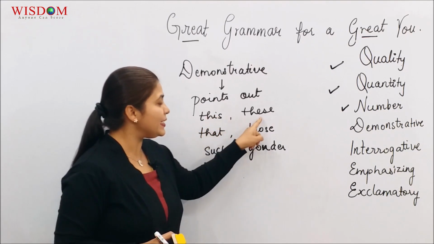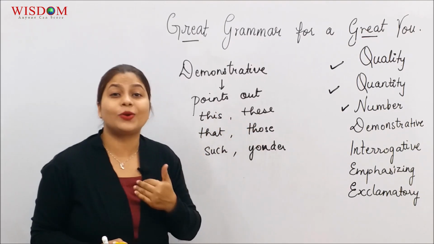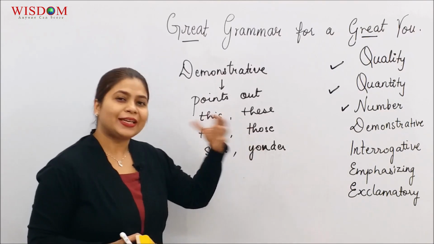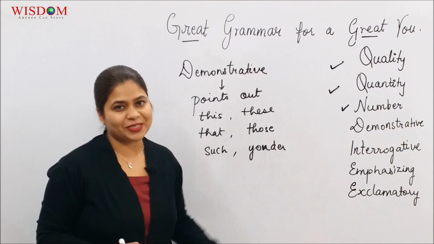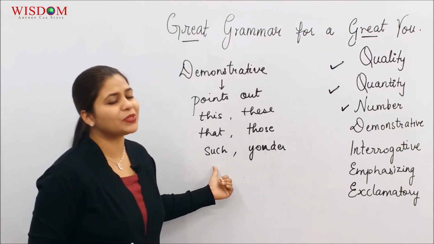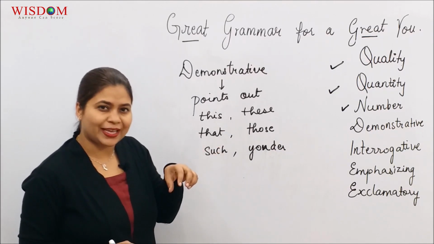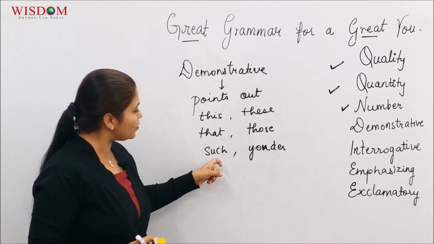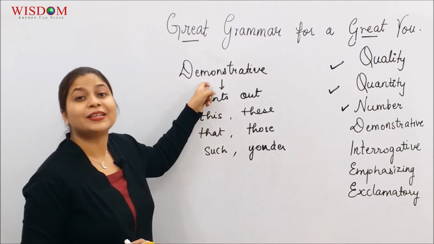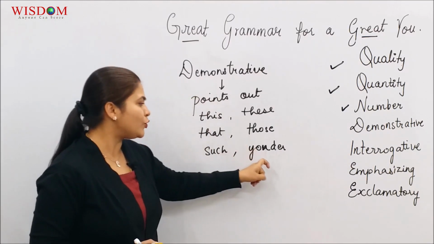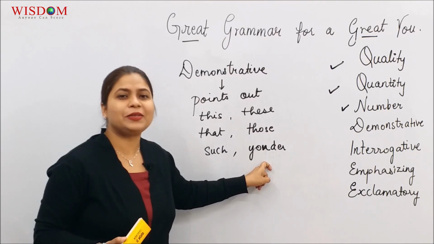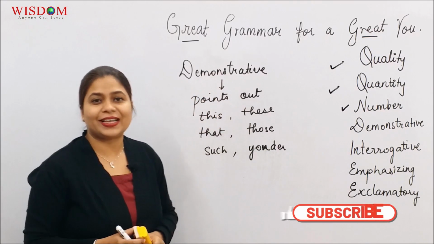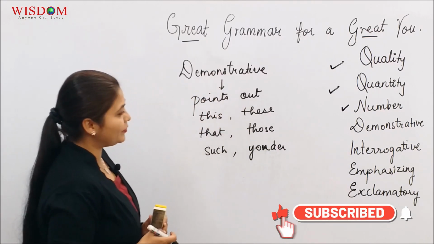When the words this and these come, they denote something closer to the speaker. When we use adjectives like that and those, they denote something away from the speaker. Such trouble was not expected. You're pointing out a specific kind of trouble. That is why even the word such would be classified as a demonstrative adjective. Yonder was used in Old English. It means over there. Not used much, but yes, you classify it as a demonstrative adjective.